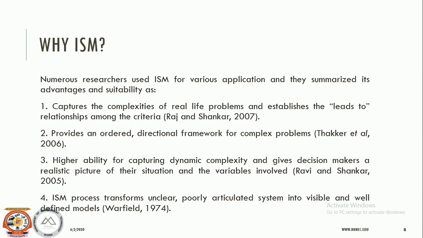Thakkar and associates in 2006 provided an ordered directional framework for complex problems. Ravi and Shankar in 2005 applied ISM for a higher ability of capturing dynamic complexities, giving the decision maker a realistic picture of their situation and the variables involved.